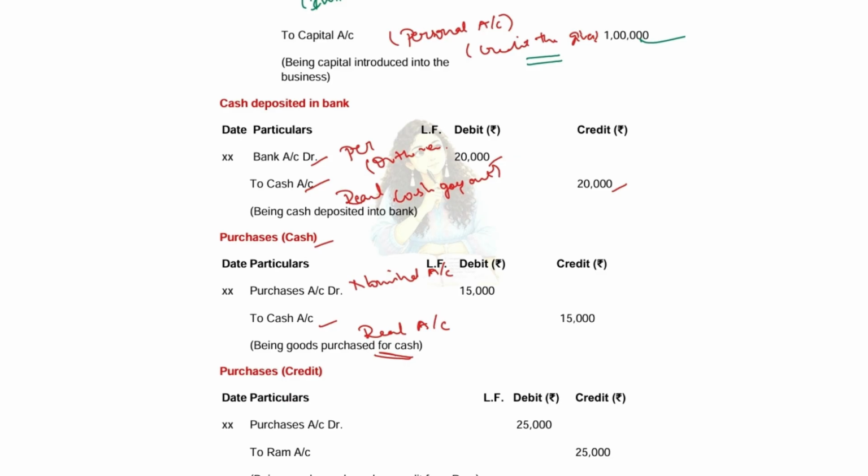So in purchase, what is the rule of nominal account? Debit all expenses and losses, credit all incomes and gains. Here, purchase account is an expense for you. And real account, what goes out? Because cash has gone out. Okay, understood?